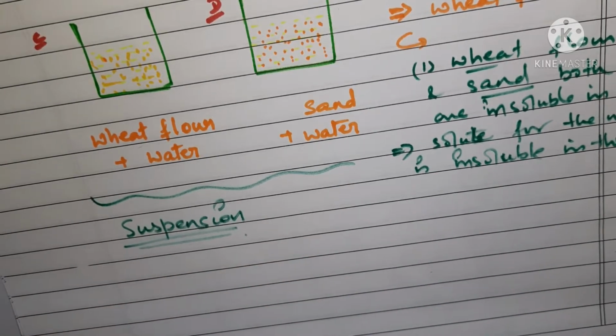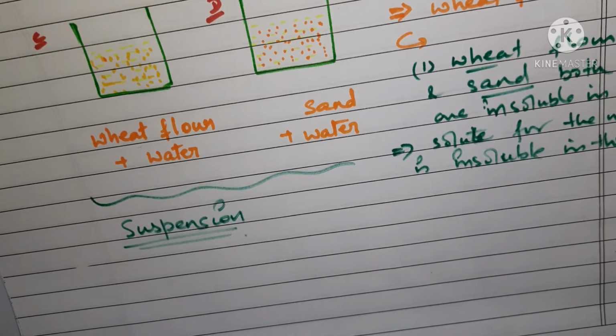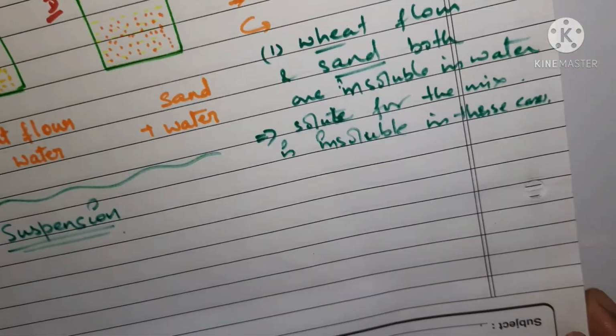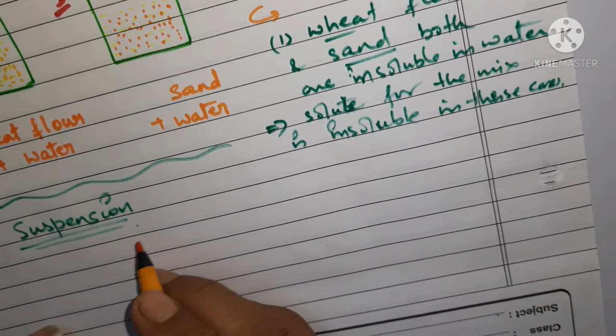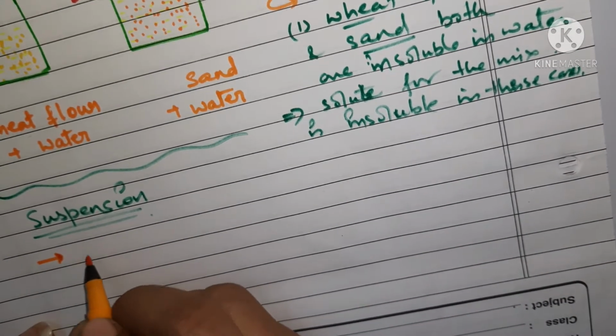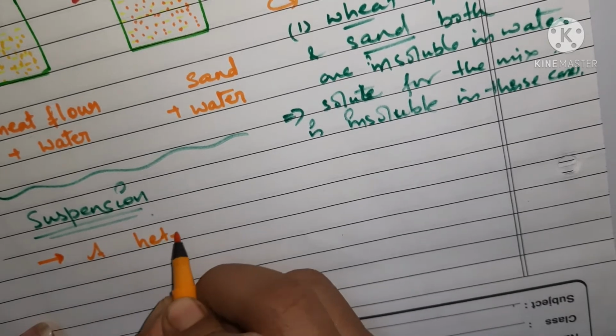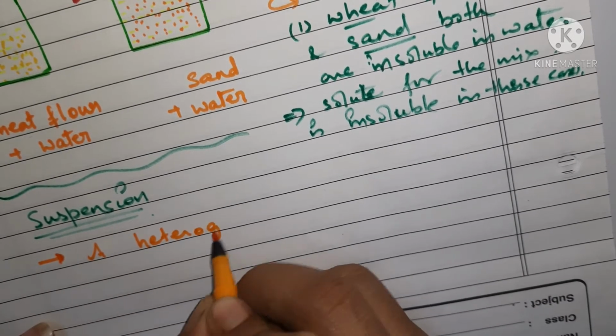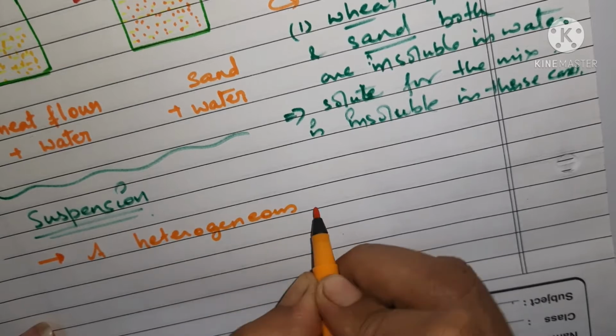Let's define suspension now. What does it actually mean? A suspension is a heterogeneous mixture.